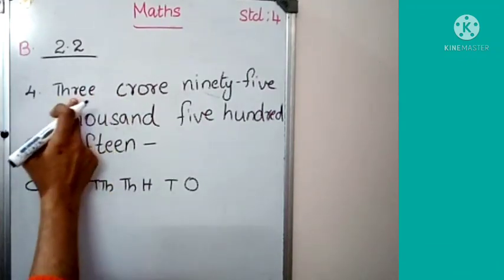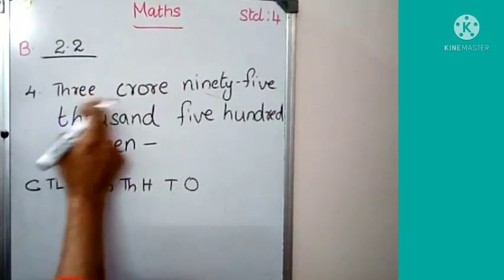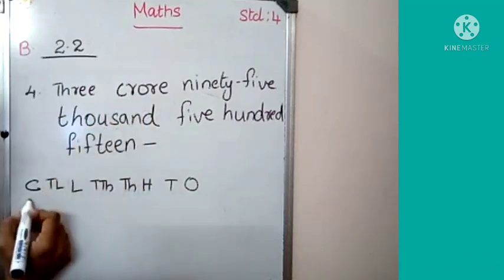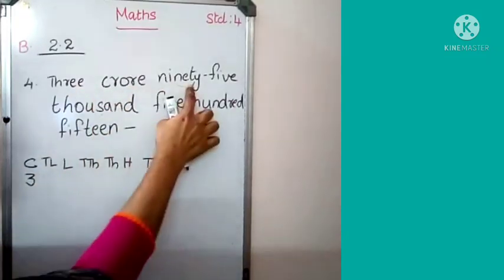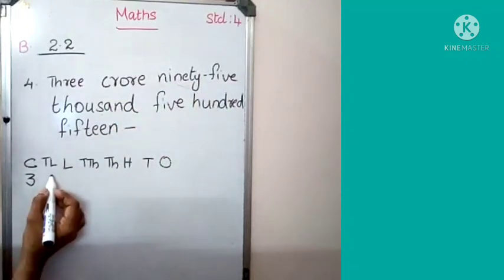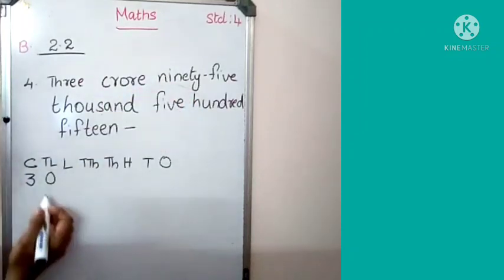First you have to put the number 3 crore. You have to mark this with pencil only, okay? We write 3 crore here. Then 95,000, that is 0 here, 0 in the 10 lakh. Look, there is no number in the lakh place.